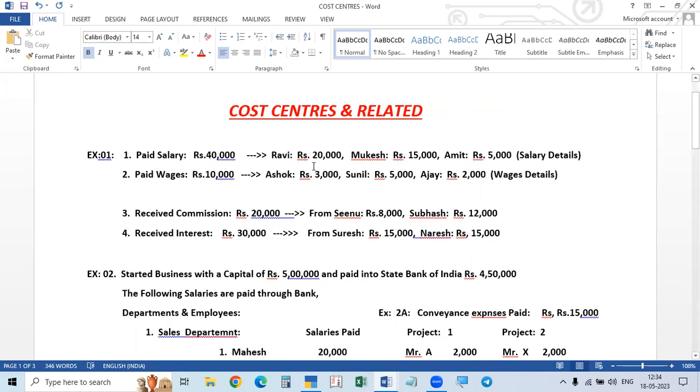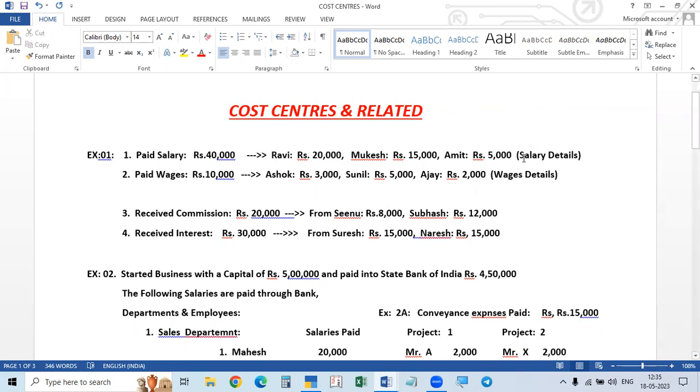But what about the cost category? Here it is not given. So we can simply take the primary cost category that is available. But here we can make cost categories also, because salary is paid in the office and wages are paid in the factory. So we can take office as a cost category, and factory can be taken as a cost category. So two cost categories, office and factory.